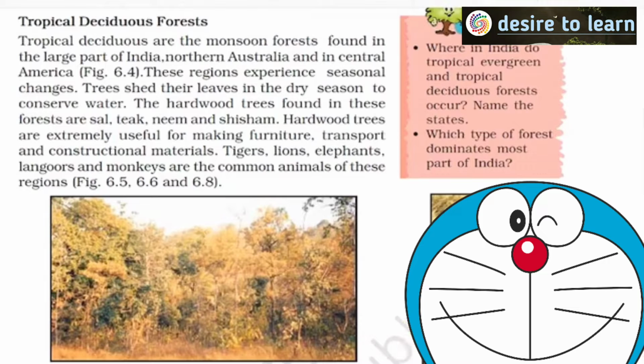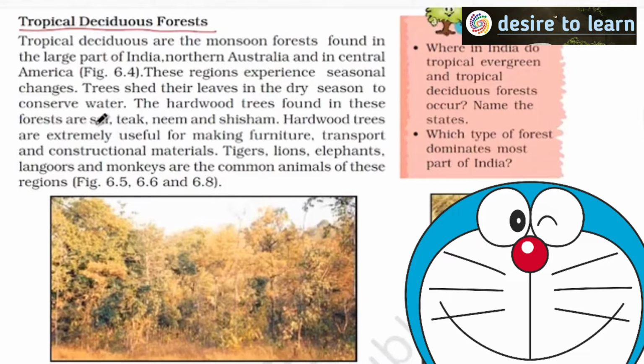To avoid this, trees shed their leaves. The reason is simple: when you shed your leaves, you will not allow water to go out. Already the water is less. So at that point of time, the leaves will shed or die out so that water does not evaporate. This type of forest where you see a dry season present is called tropical deciduous forest.